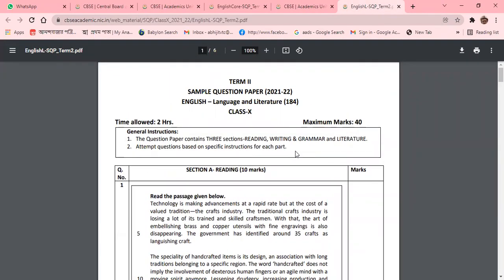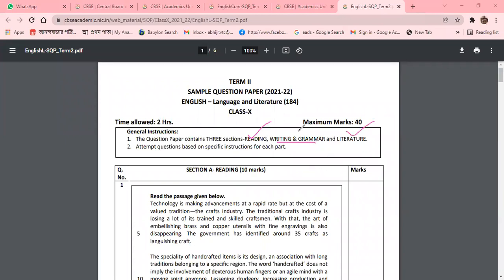You can see the sample question paper of class 10, Language and Literature. Unlike the Term 1 examination, where only MCQs were framed, now it will be a descriptive question paper, with maximum marks 40 and time allowed 2 hours. The question paper will be divided into 3 parts: the reading part, the writing and grammar part, and the literature part.